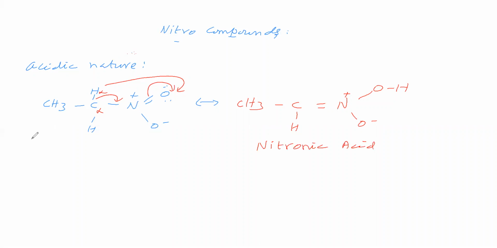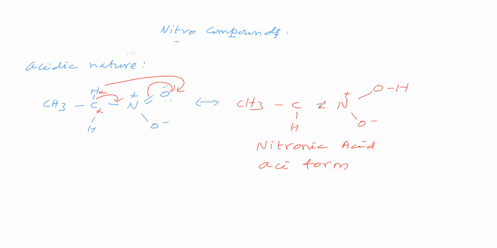This nitronic acid has an OH group. Therefore, this group can donate H plus, so it has acidic nature, an acidic group. Therefore, we can say it is an acid form. In this compound, the OH group is there, and this OH group can donate H plus ions.